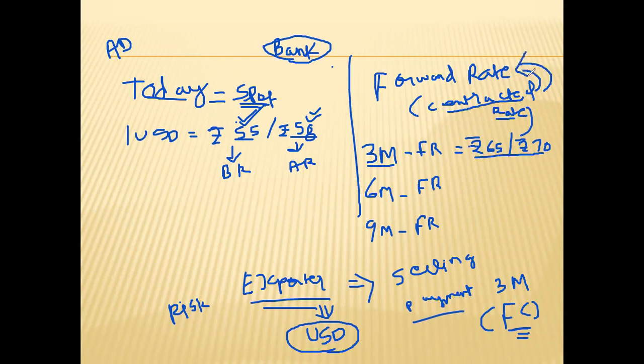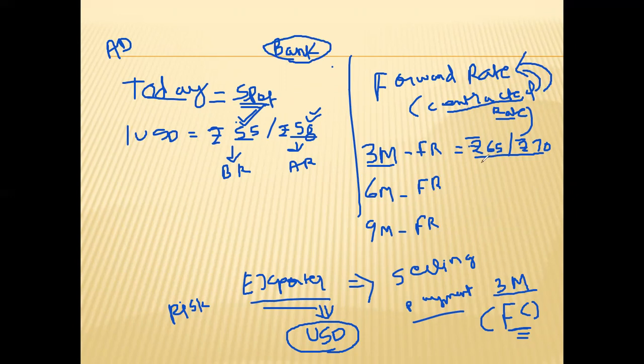Now what will the exporter do? The exporter will go to the bank and enter into a contract: see, after 3 months I will be receiving my payment, so I want to fix my rate today only. When I receive the payment, I will come to your bank and sell that dollar. So please fix the rate today, how many rupees I will get per dollar.